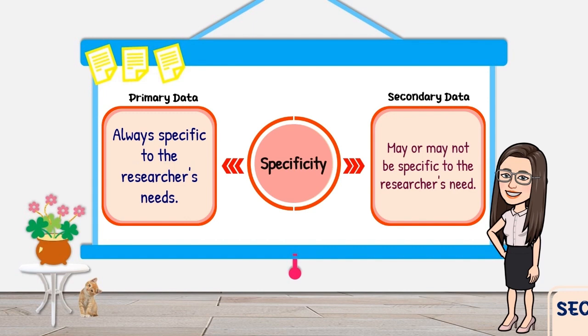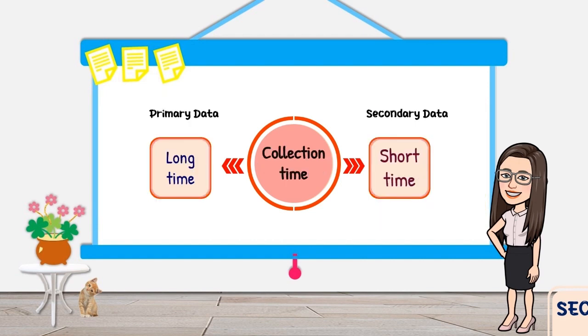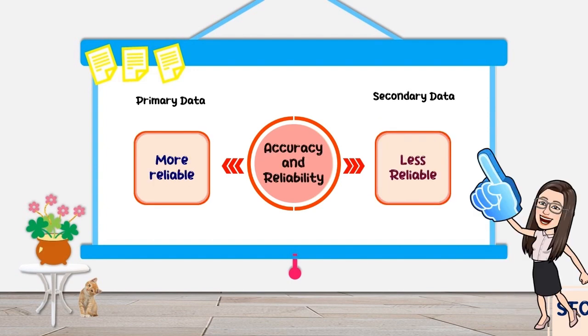Specificity. How specific is the data to a certain study? Using primary data, it is always specific to the researcher's needs, while secondary data may or may not be specific to the researcher's need. Collection time. Gathering primary data requires long time, while gathering secondary data requires short time since it is already published data. In terms of accuracy and reliability, primary data are more reliable than secondary data.